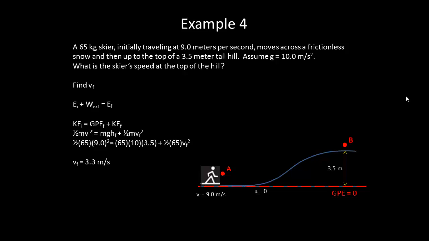So that ends our video for today. Notice that all of the problems that we did were situations in which there was no work done by external forces. So the mechanical energy was conserved. It was the same before as it was after, and it was just converting between different types, kinetic energy and gravitational potential energy. In future videos, we will look at when there actually is work done by external forces, such as friction or air resistance, or possibly a push that gives it energy or takes away energy.